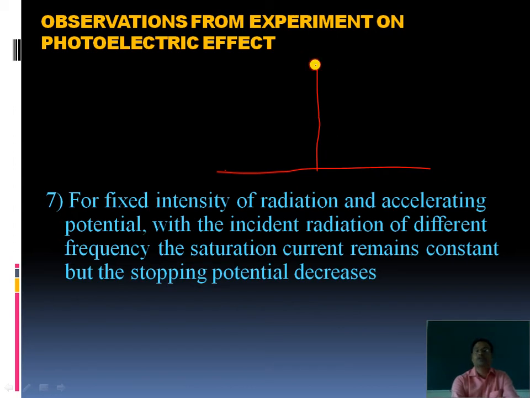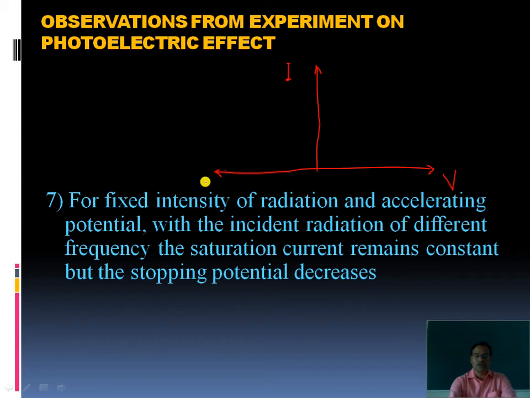So this is the y-axis on which we have to measure current. This is photoelectric current. Here on the positive x-axis we have to take accelerating PD, and here on the negative x-axis we have to take different V0, that is stopping potential.